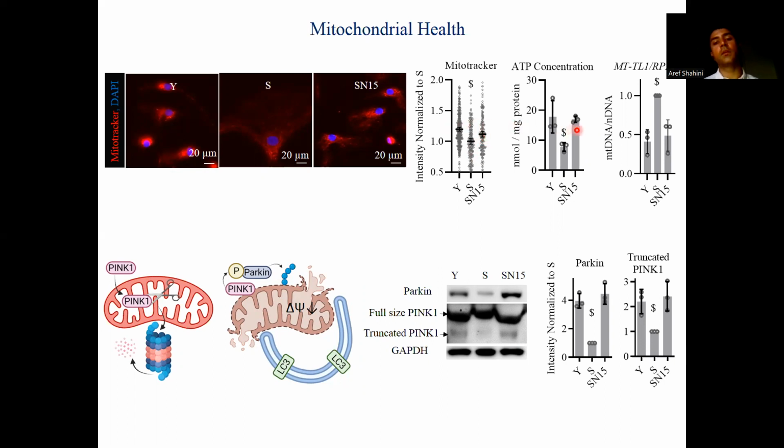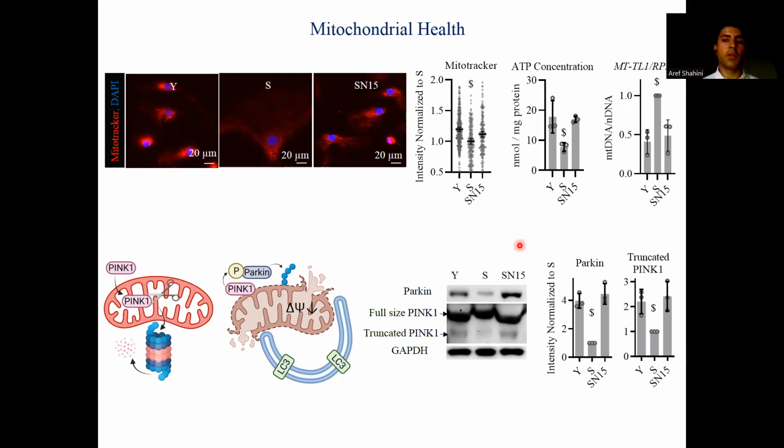And interestingly enough, the level of mitochondrial DNA over nuclear DNA is decreased by NANOG expression, and it was increased by senescence. So really, the senescent cells have a lot of dysfunctional mitochondria that have a small membrane potential, and these mitochondria are not capable of generating ATP for the cell.